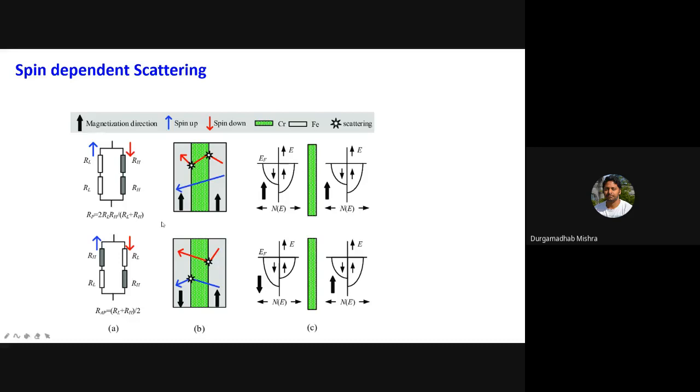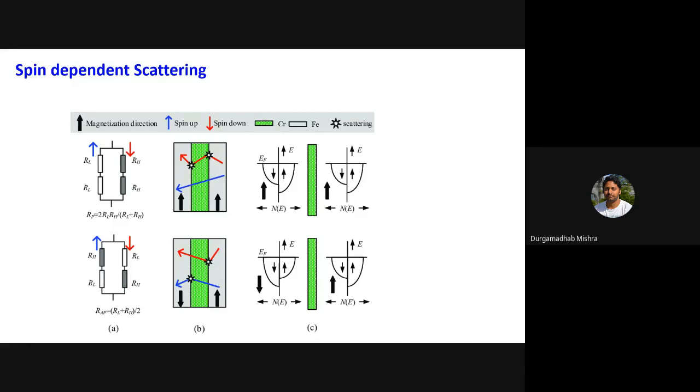And so if they are parallel, what happens? The open one means it is a low resistance state, and the shaded one means it is a high resistance. So RL stands for low, RH stands for high. When the magnetizations are parallel to each other, let's say the parallel arrangement, this is a spin up channel.